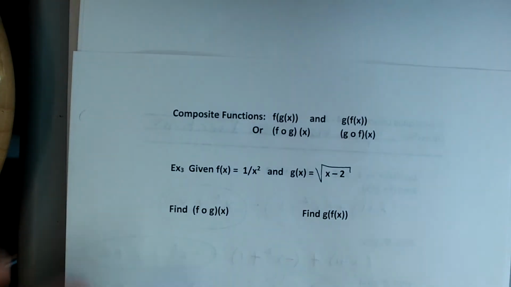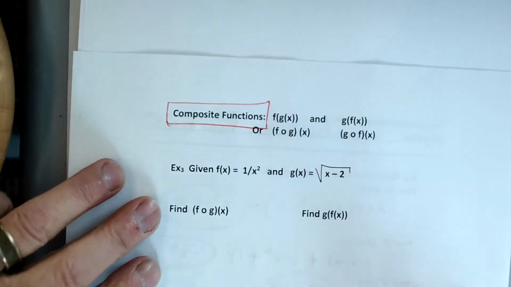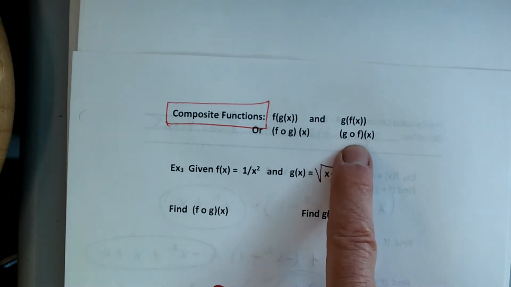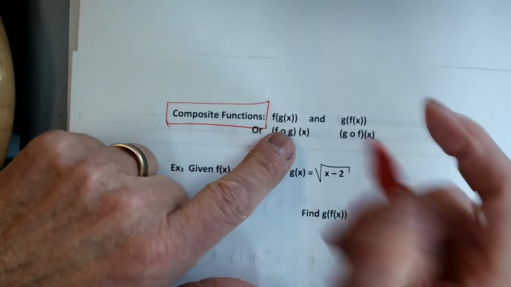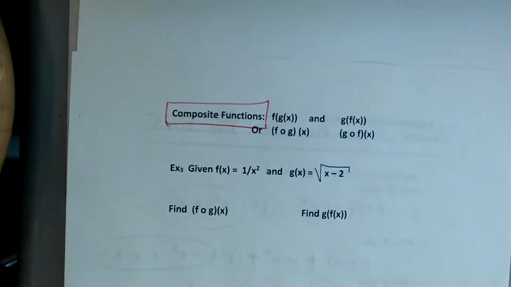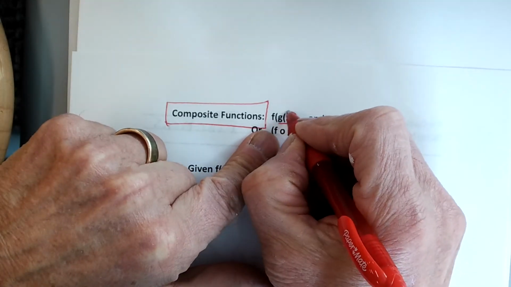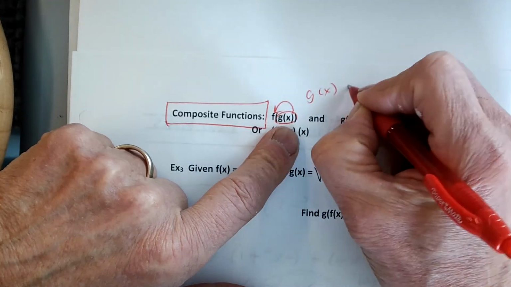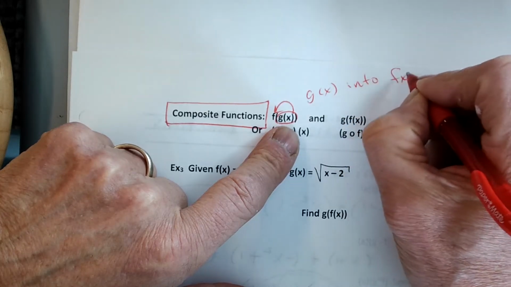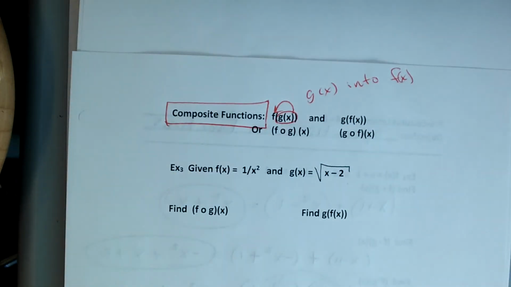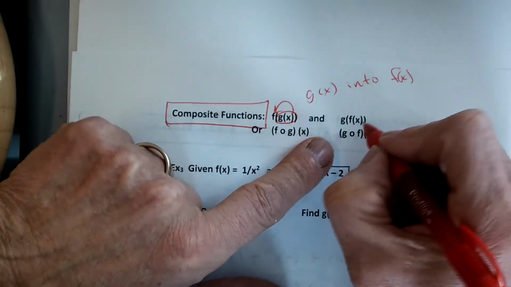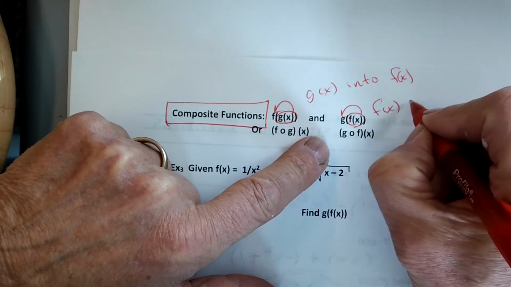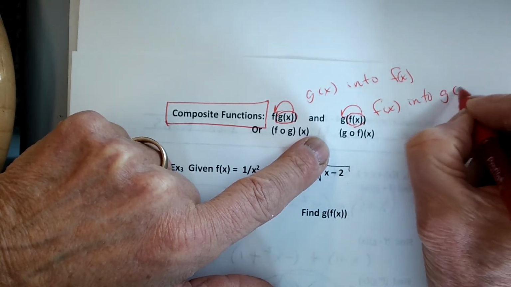All right, now, composite functions. Some people call this f of g, and some people call this g of f. What the heck does that mean? Well, it means this. You're going to put, for instance, G of X into F of X. Or you're going to put F of X into G of X, okay?